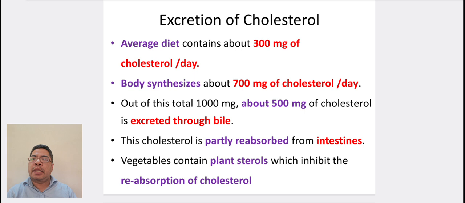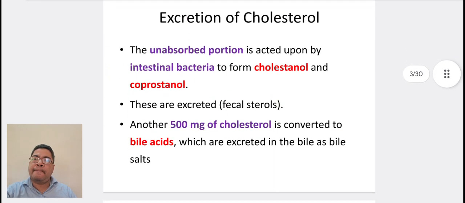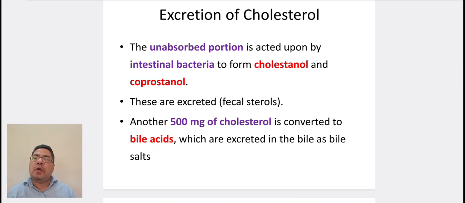Excretion of cholesterol. Average diet contains about 300 mg of cholesterol per day. Body synthesizes about 700 mg of cholesterol per day. Out of these 1000 mg, about 500 mg of cholesterol is excreted through the bile. This cholesterol is partly reabsorbed from intestine. Vegetables contain plant sterols, which inhibit the reabsorption of cholesterol. The unabsorbed portion is acted upon by intestinal bacteria to form coprostanol and cholestanol. These are excreted through intestines.